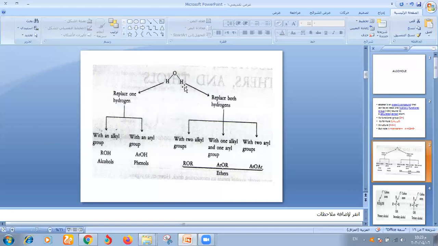But when both hydrogen atoms of the water molecule are replaced, with two alkyl groups, R and R, or with one alkyl group and one aryl group, or with two aryl groups, these compounds are called ethers.